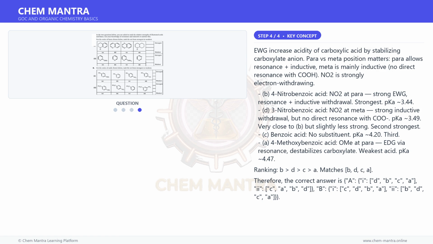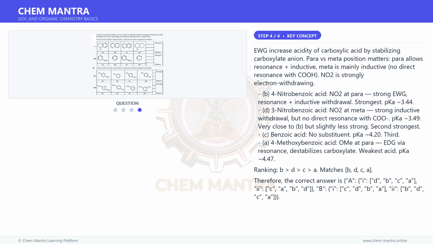Second strongest. C. Benzoic acid, no substituent. pKa 4.20. Third. A. 4-methoxybenzoic acid, OMe at para, EDG via resonance, destabilizes carboxylate. Weakest acid. pKa 4.47. Ranking BDCA matches B, D, C, A.